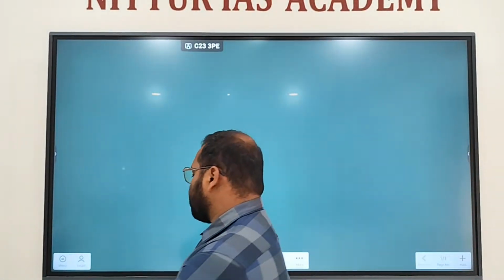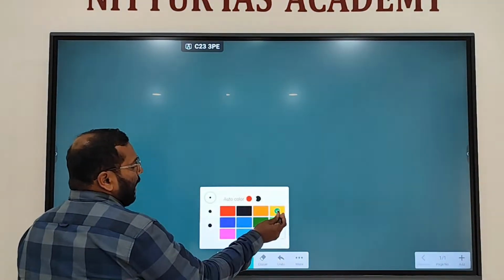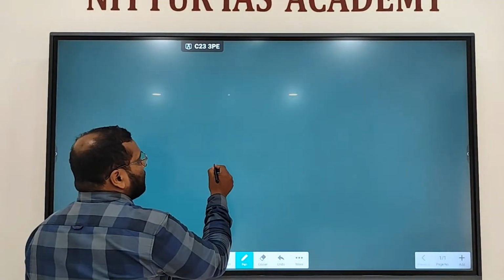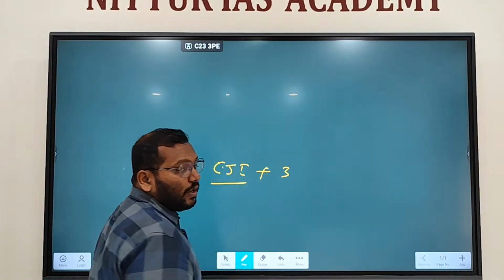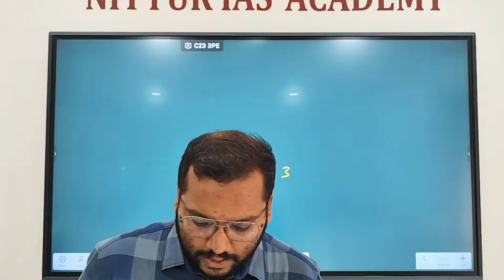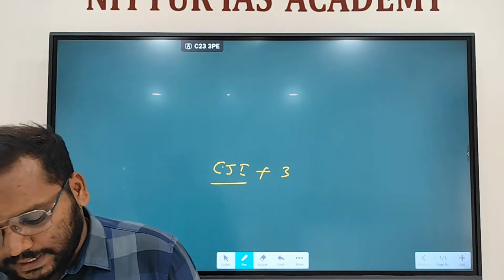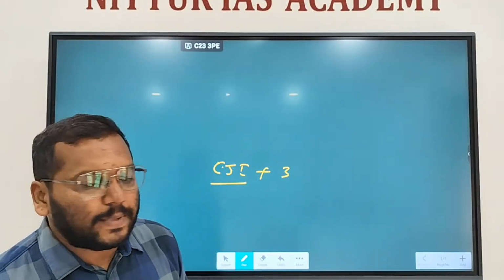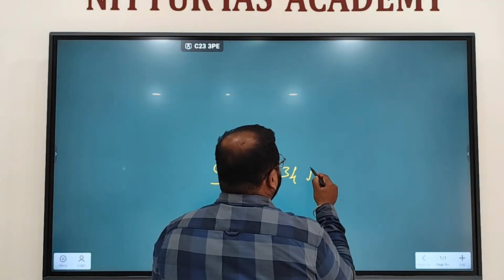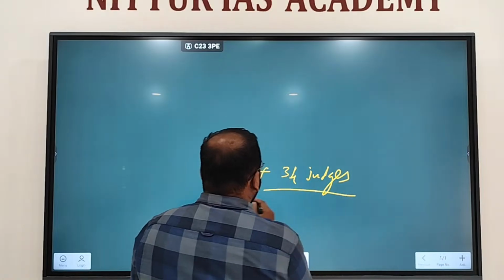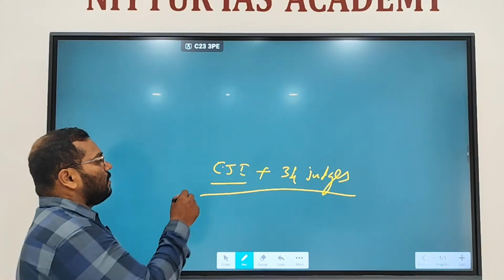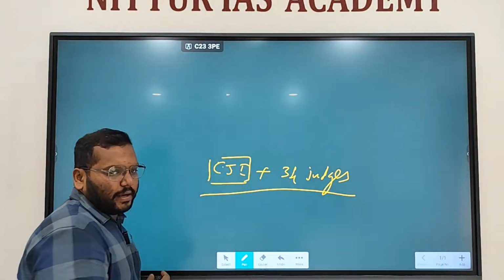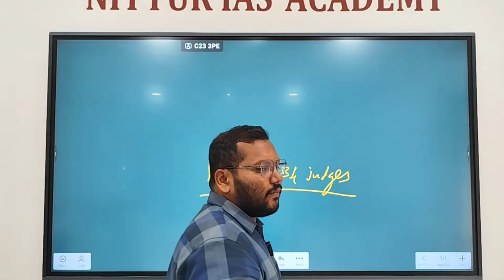Next one is organization of Supreme Court. The Supreme Court has the Chief Justice of India, CJI, plus 34 judges. Who is the Chief Justice now? Gavai, right? He is the current Chief Justice of India.